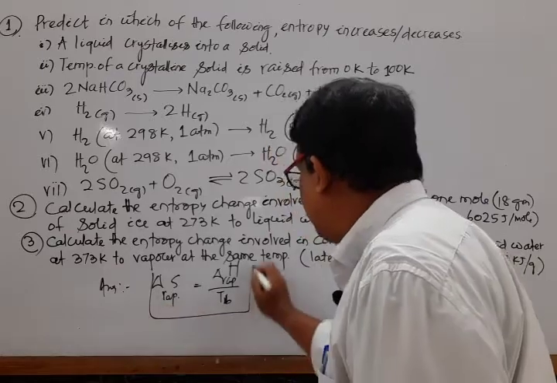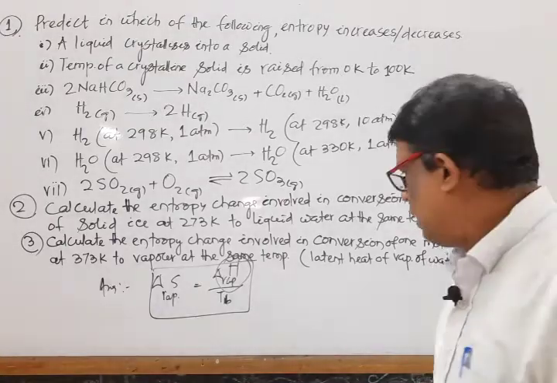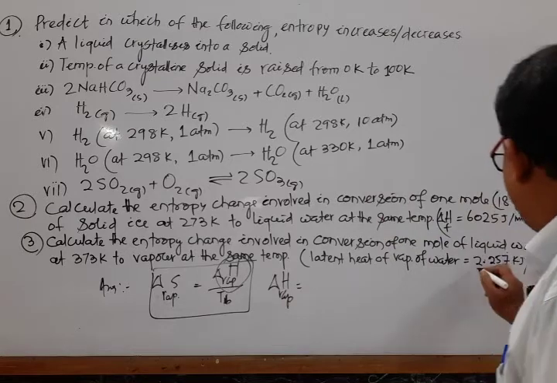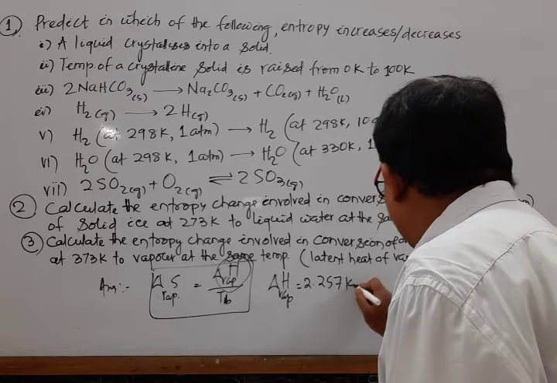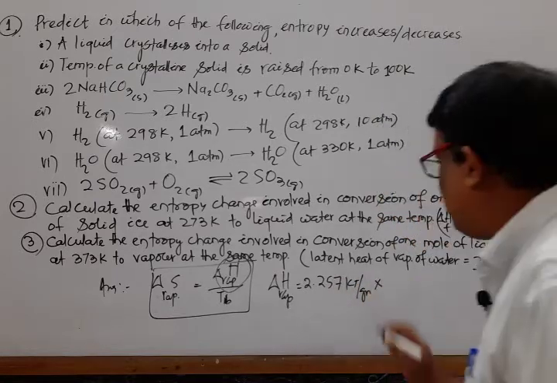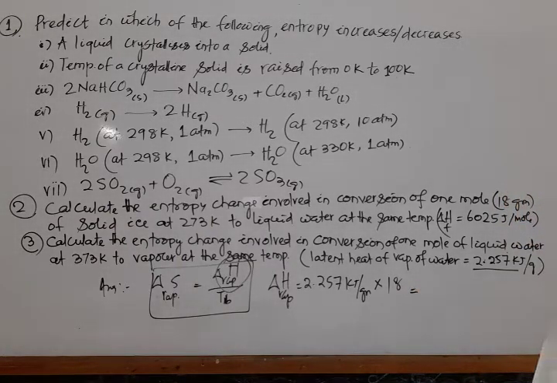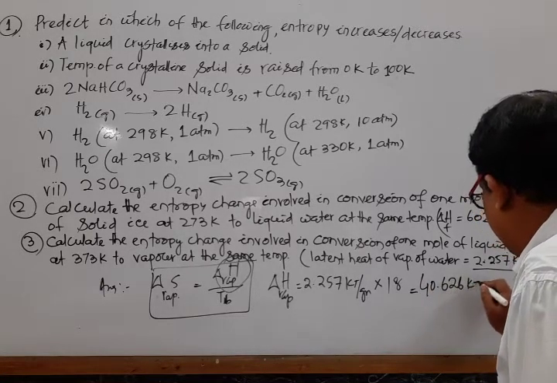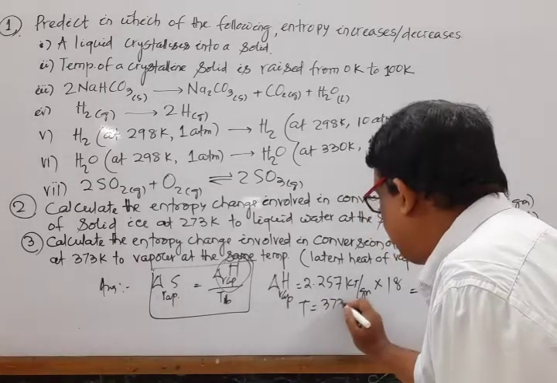We know this formula. So first thing we have to calculate is the enthalpy change of vaporization. Mark that, the enthalpy change of vaporization given is 2.257 kilojoule per gram. That means we have to multiply by its molar mass, 18. After multiplying by 18, this value is equal to 40.626 kilojoule per mole, and temperature is given, that is 373 Kelvin.